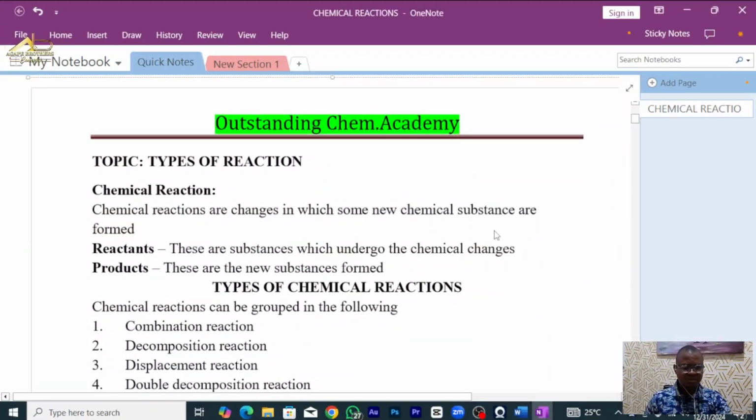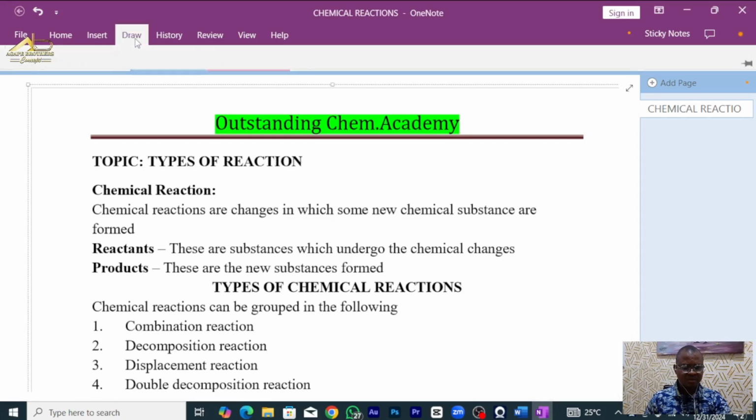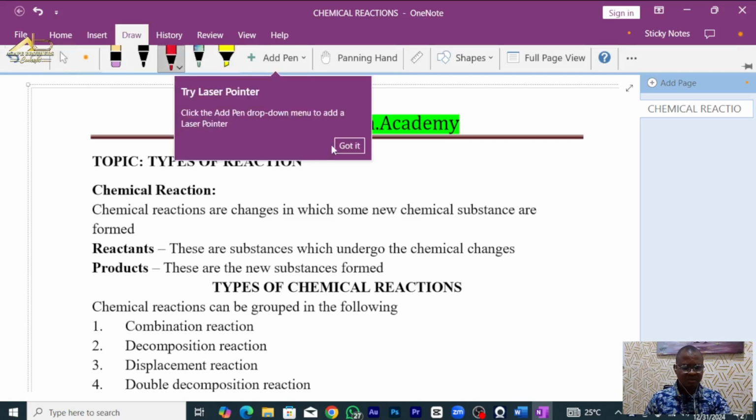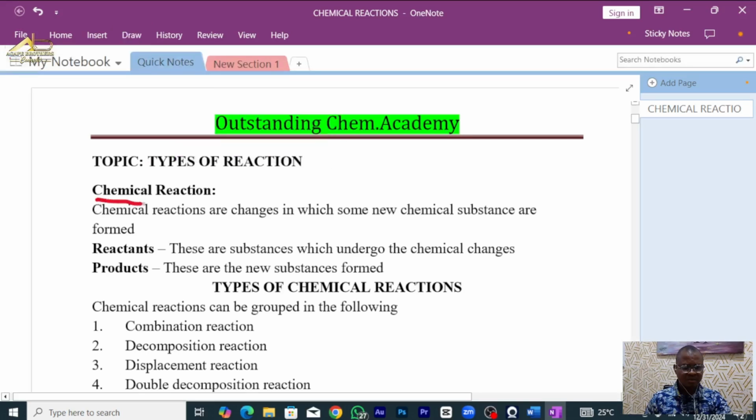All right, quickly, let's look at chemical reaction. By definition, what is a chemical reaction? A chemical reaction is a chemical change in which some new chemical substances are formed. In other words, we have what we call a product. Let's take another definition: a reactant. These are substances which undergo chemical changes. Products are the new substances formed from the chemical reactions.